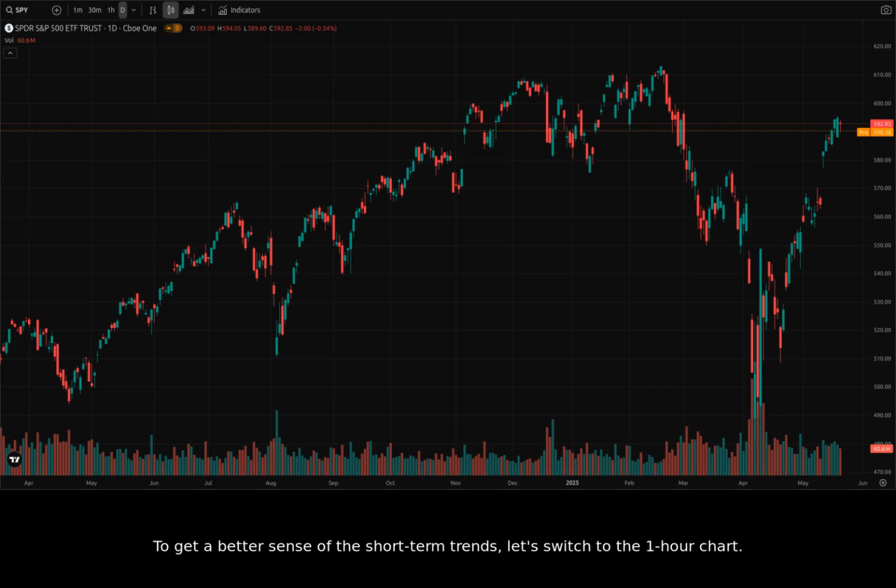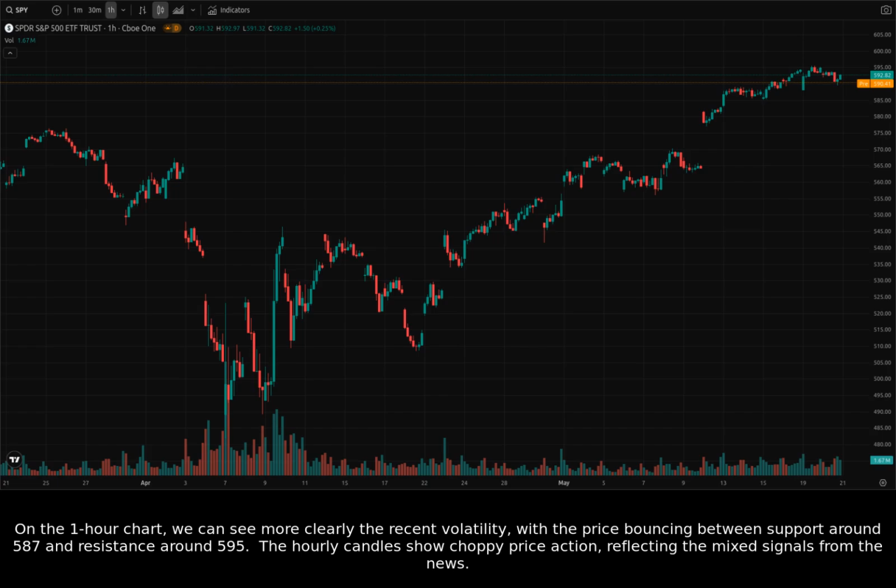To get a better sense of the short-term trends, let's switch to the 1-hour chart. On the 1-hour chart, we can see more clearly the recent volatility, with the price bouncing between support around 587 and resistance around 595. The hourly candles show choppy price action, reflecting the mixed signals from the news.